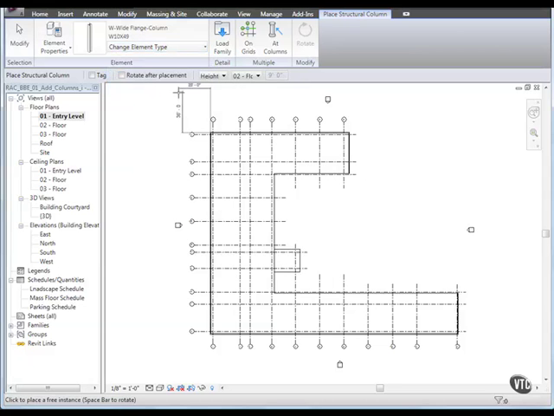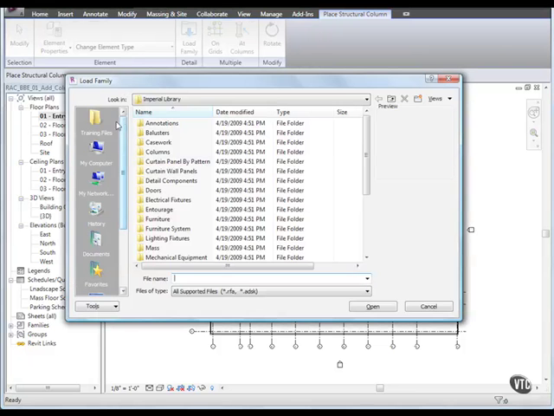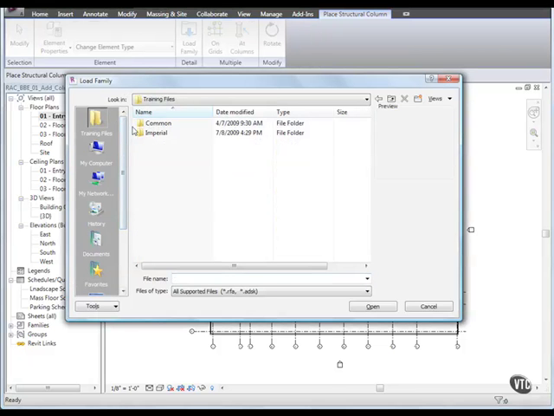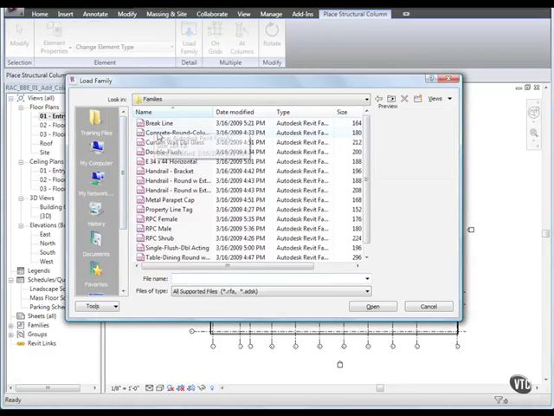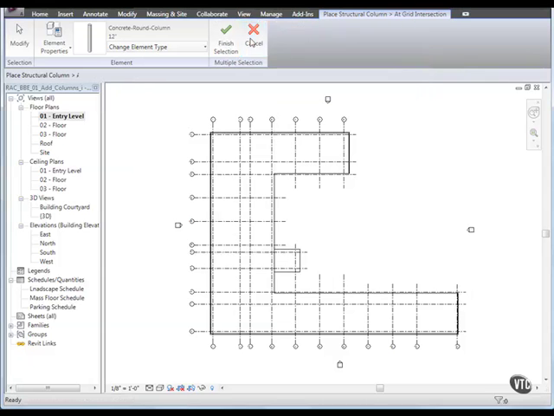To load that column family from an external library, click the Load Family button on the Detail panel. Then, from the Training Files, Imperial Families folder, open Concrete Round Column. Then, from the Multiple panel, select On Grids.